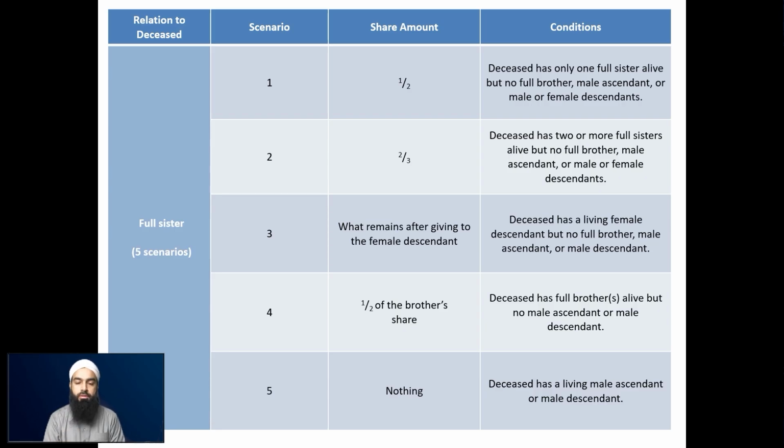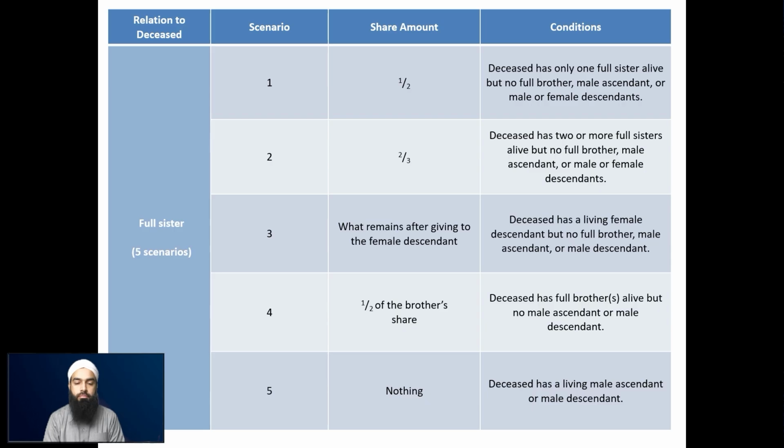And this is the important part: she has no full brother, meaning her counterpart is not there. Male ascendants going upwards, father, grandfather, are not there, and male or female descendants are not there. So you can see siblings of the deceased get nothing if there is a male ascendant, or if there is any descendant, male or female. So this is something to bear in mind, and if you understand that concept, then the rest of it does become easier.